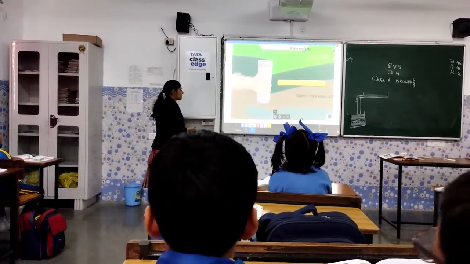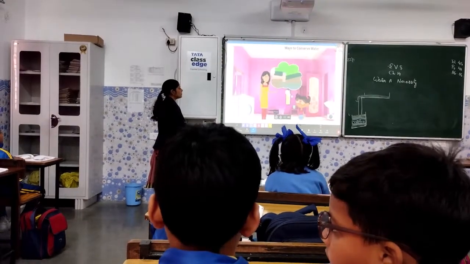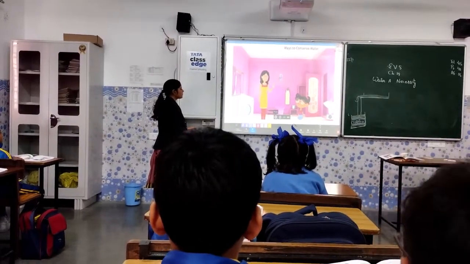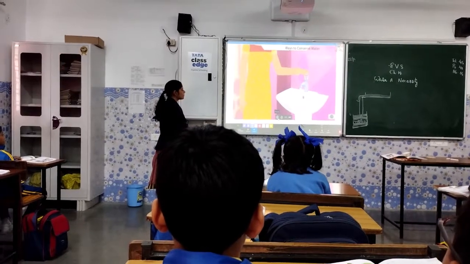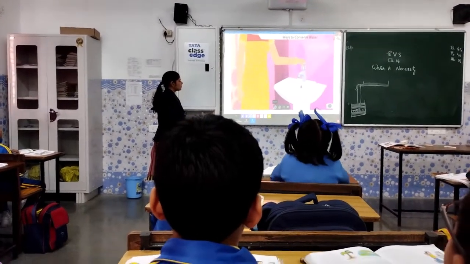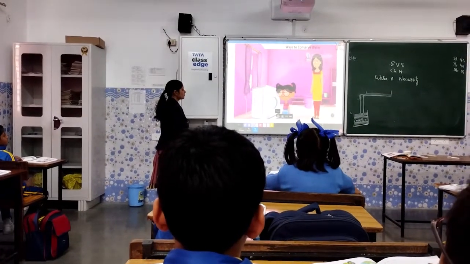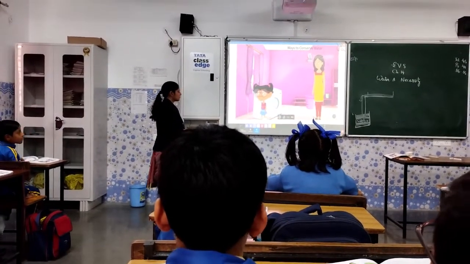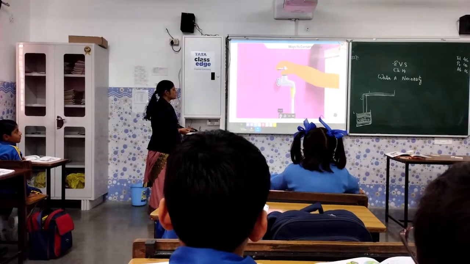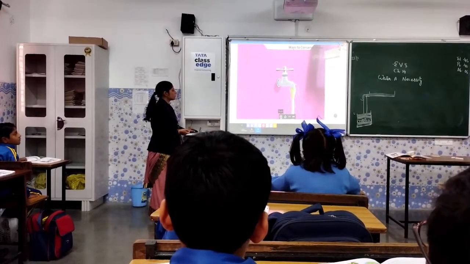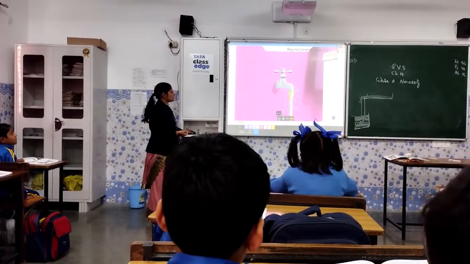Now the other way to clean it. The water which we get in the tap is very precious. We never waste water. Gia, please turn on the tap for the washing machine. We do not always need to turn on the tap fully.